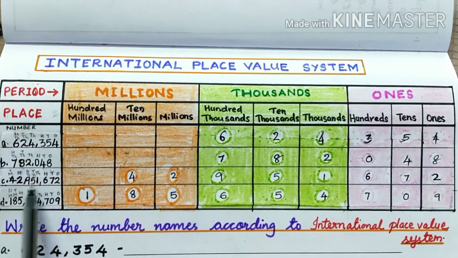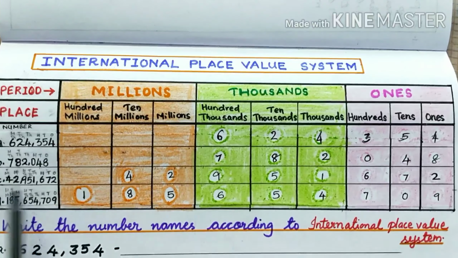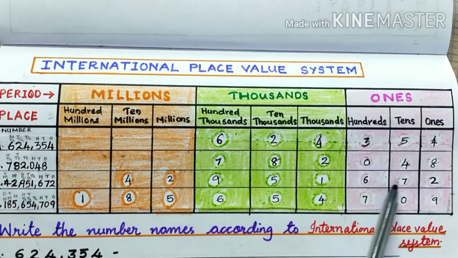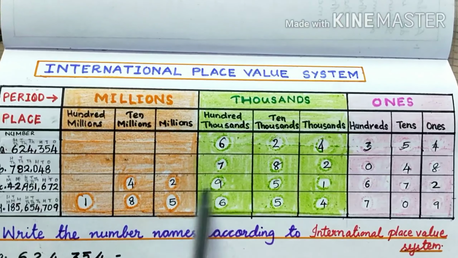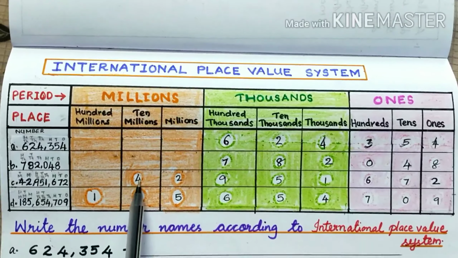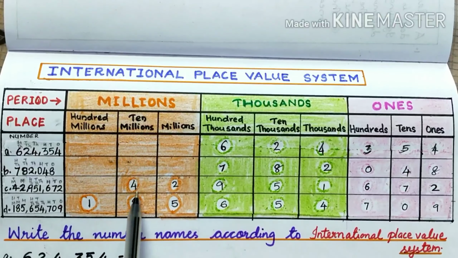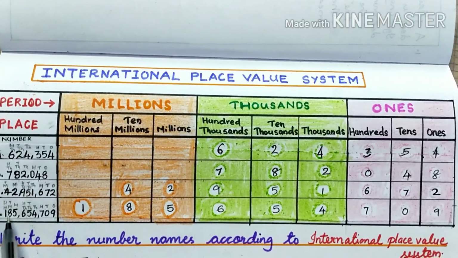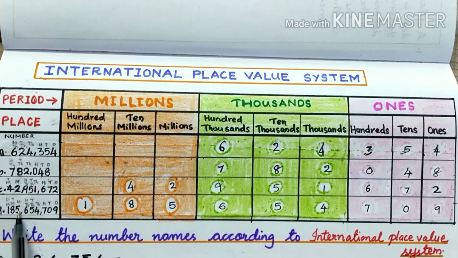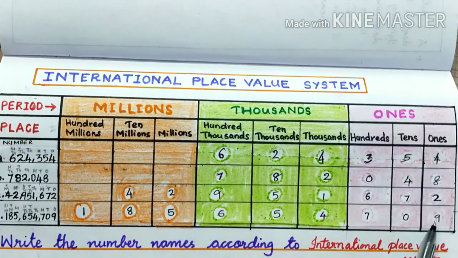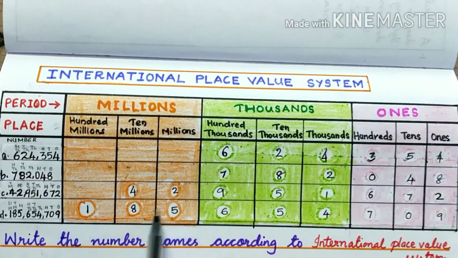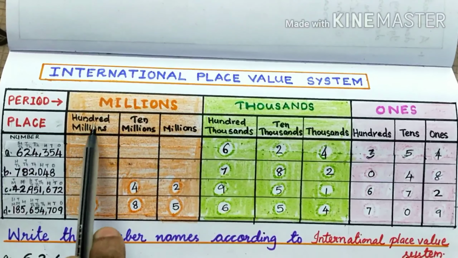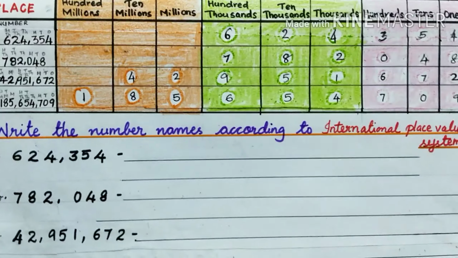Again, 1, 2, 3, 4, 5, 6, 7, 8-digit number. So you look where we should start. We should start from the 10 millions place. Again next is a 9-digit number, 1, 2, 3, 4, 5, 6, 7, 8, 9. Starting from the 100 millions place.